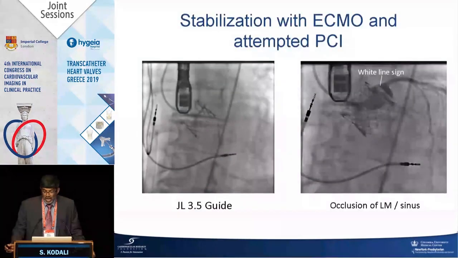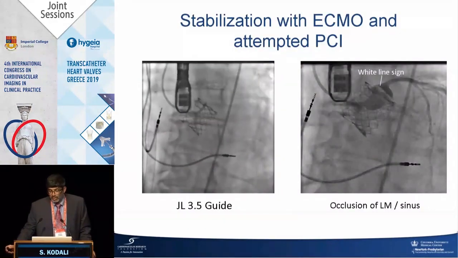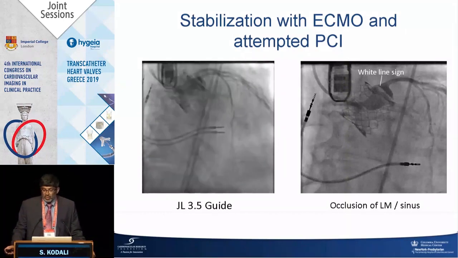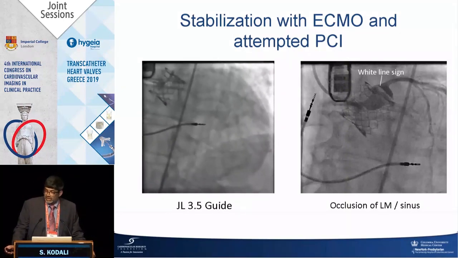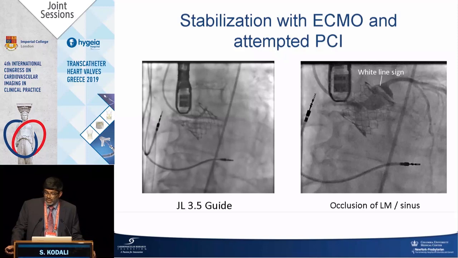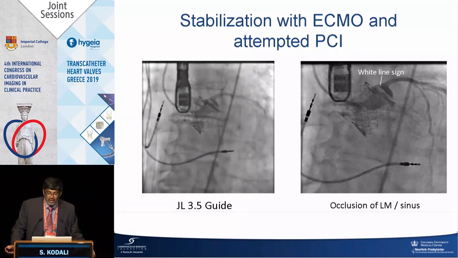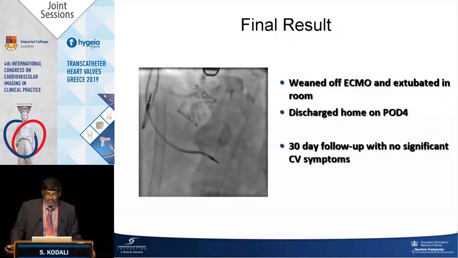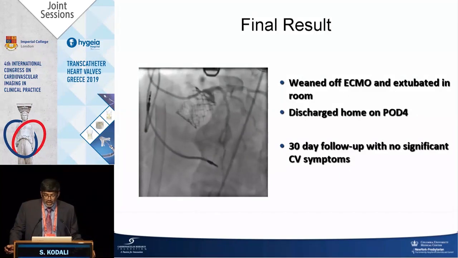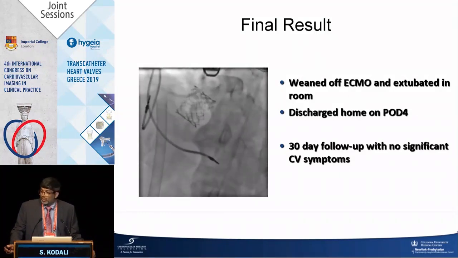And so we cannulated, the perfusion got there, we put them on ECMO, and you see on that right side, that white line, that's the leaflet. We had essentially sealed the entire sinus of the left coronary sinus. We were able to get a wire around it, do a PCI, and the patient was a lower risk patient.